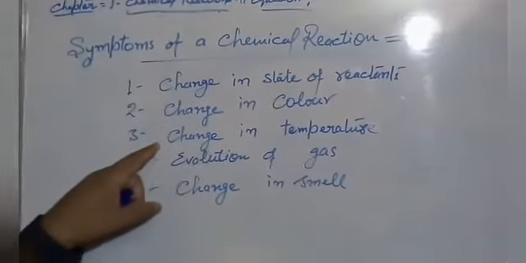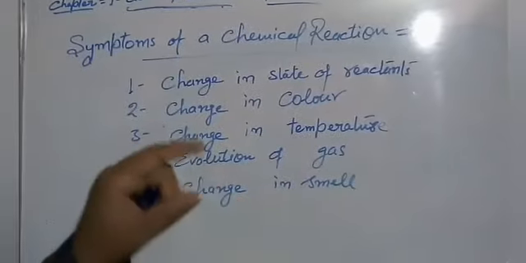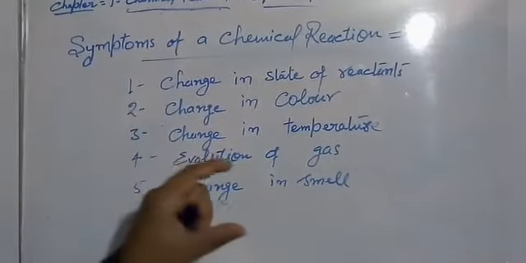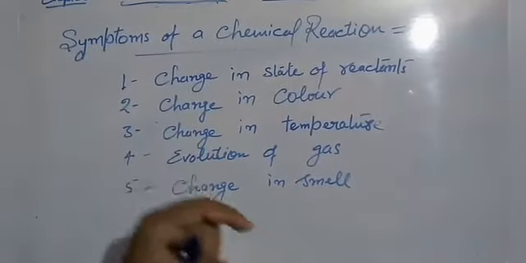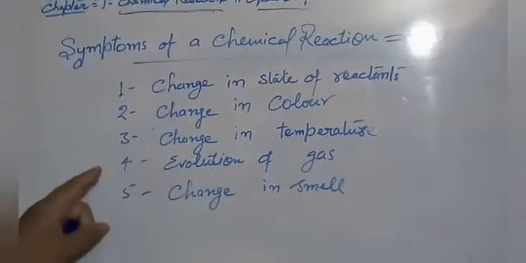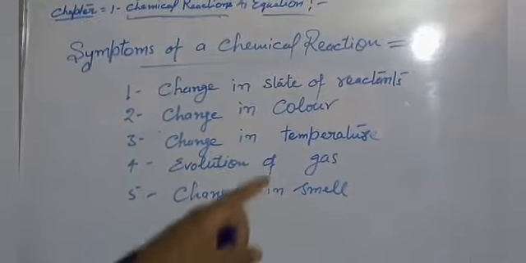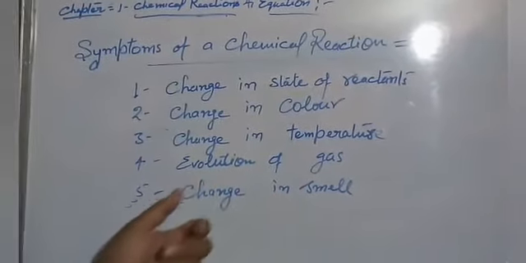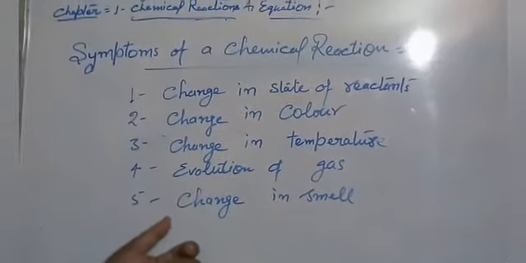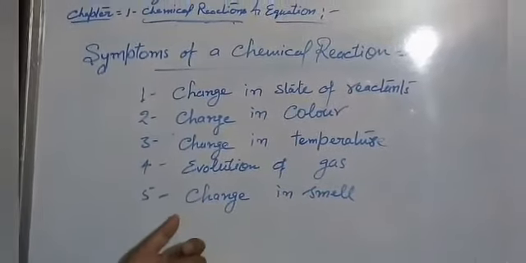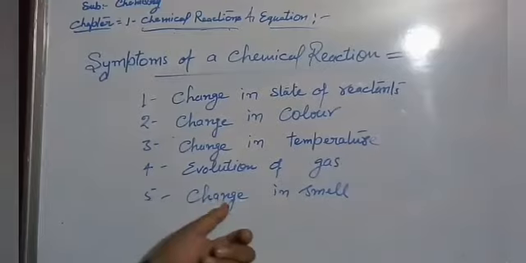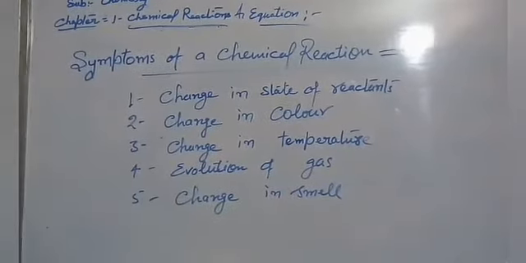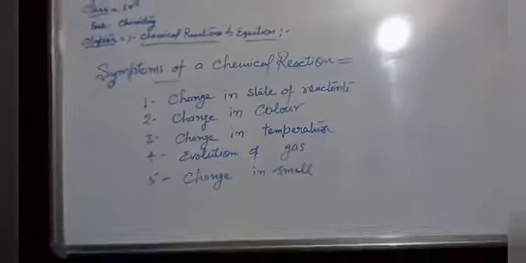Number 3, change in temperature, exothermic or endothermic. Temperature increases or decreases during the reaction. Number 4, evolution of gas. In some reactions, a gas is evolved. And number 5, change in smell. It also occurs in some reactions. So these are the symptoms of a chemical reaction.